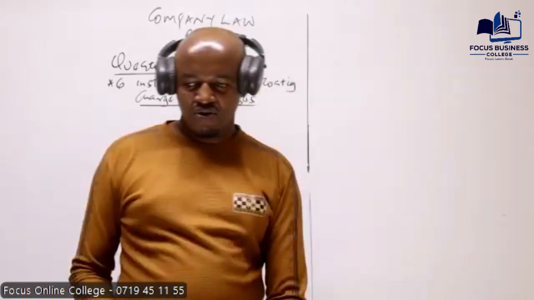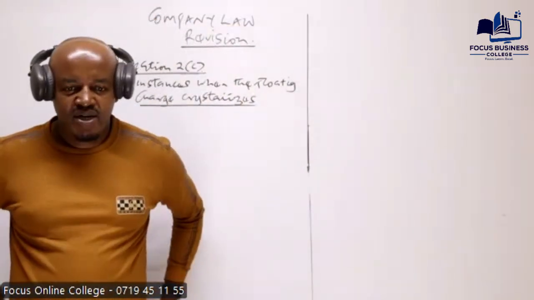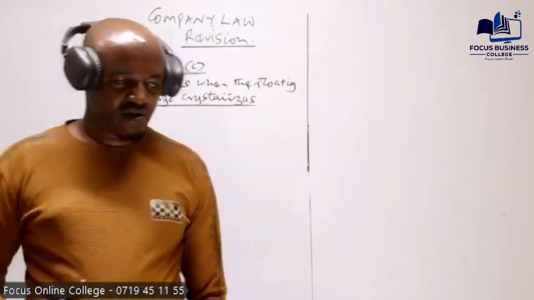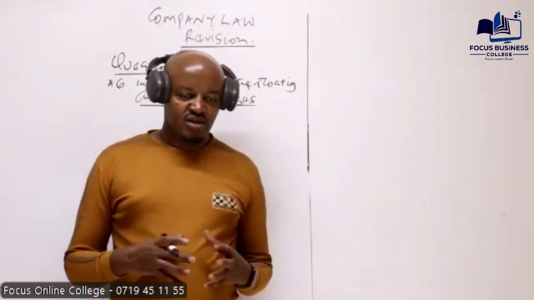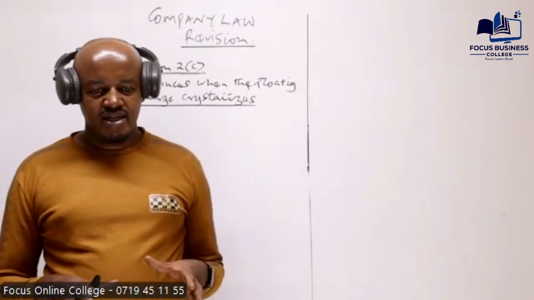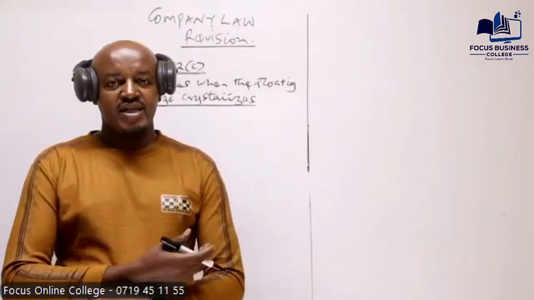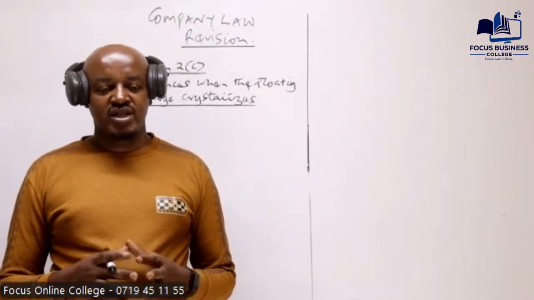Once the company has borrowed a loan from the bank, or has issued debentures, the company may have to secure that money using its assets, or the company's undertaking. The company's undertaking is the business of the company, so the business can be used as collateral security.